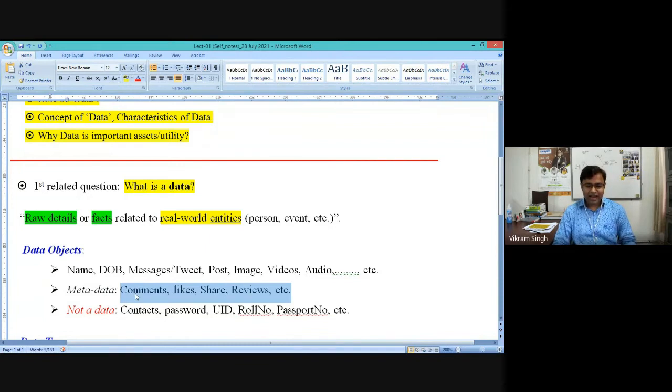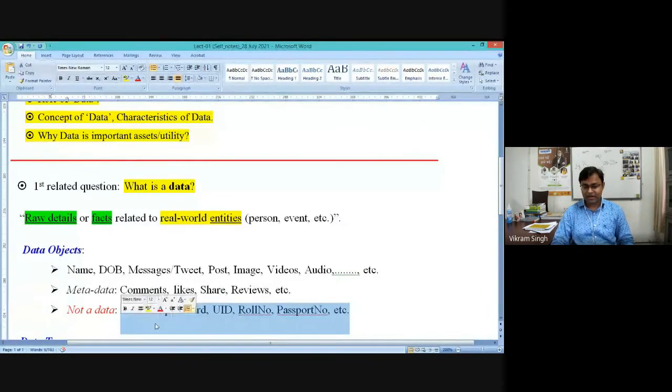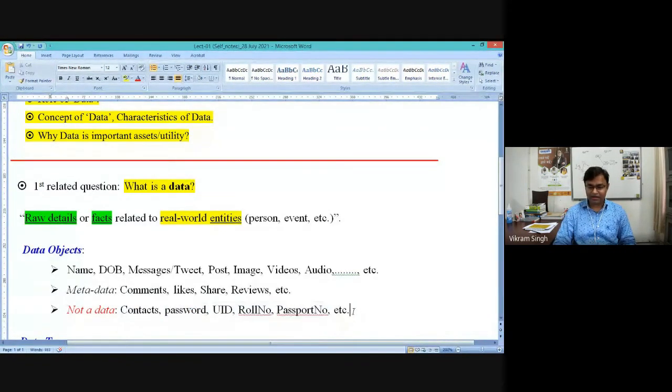And when we say contact number, your password, and most importantly UID, UID means it could be Aadhaar, your roll number, your passport number, or any other number. These kinds of details cannot be called data. They are simply information.